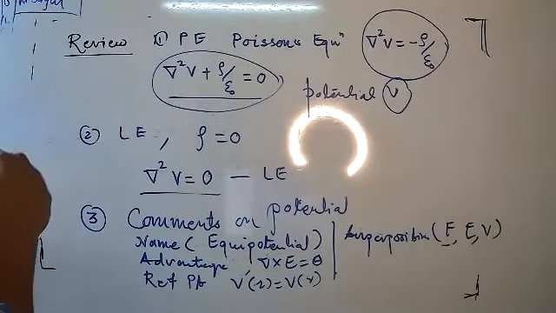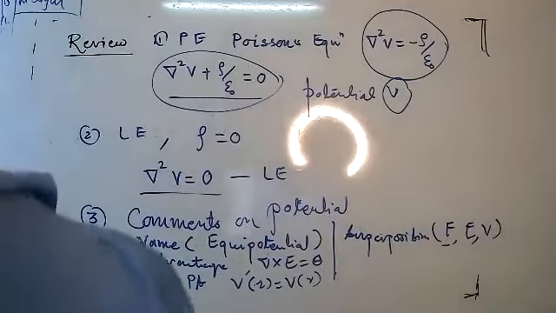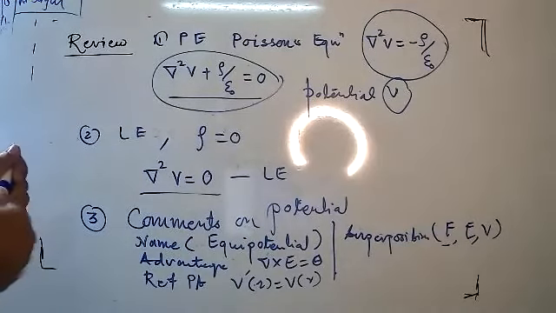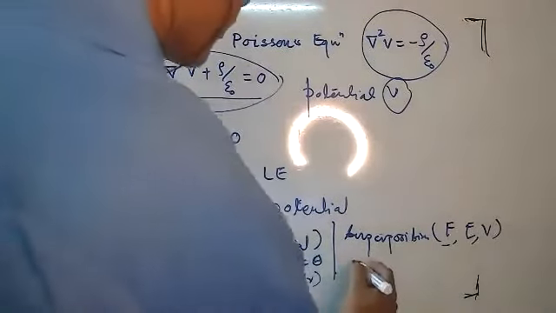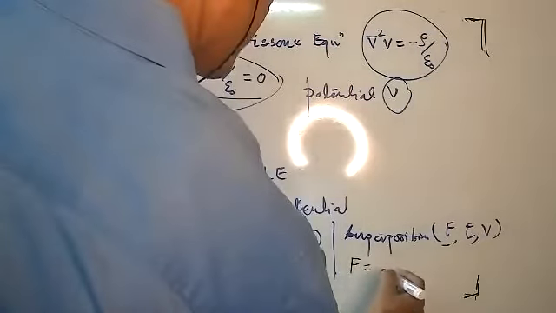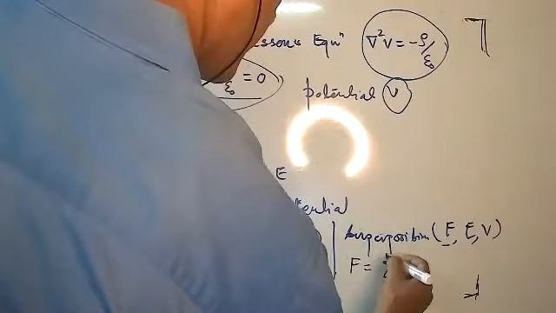Yes, we can write, dear students, F1 plus F2 plus up to Fn if there are n number of particles. Similarly for F, we can write the summation of Fi, i going from 1 to n.